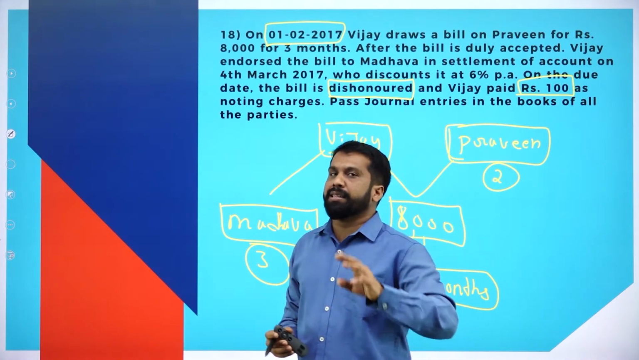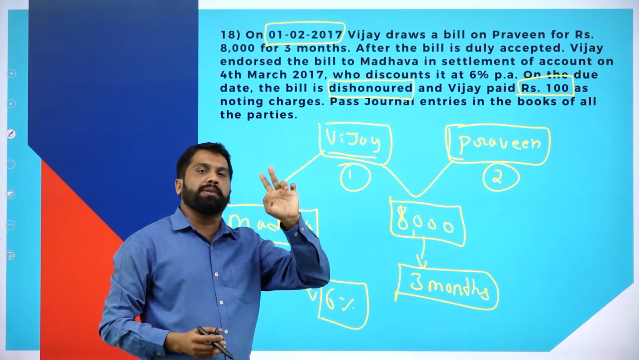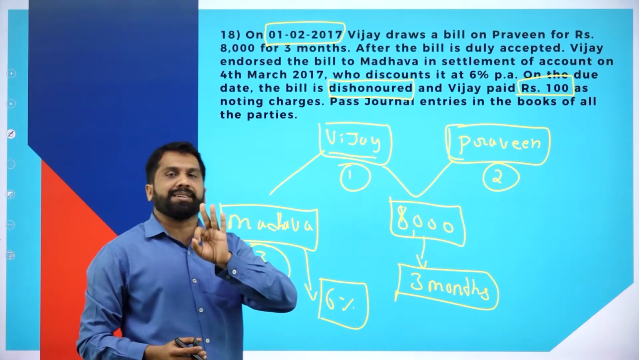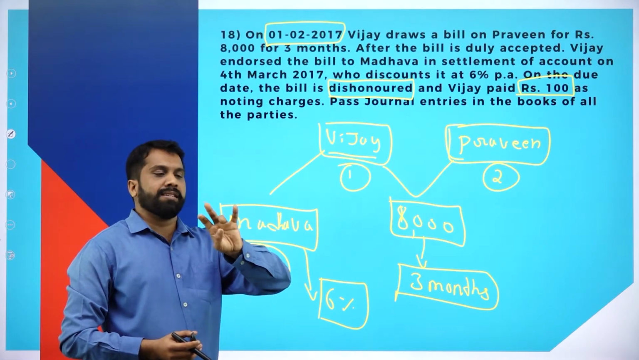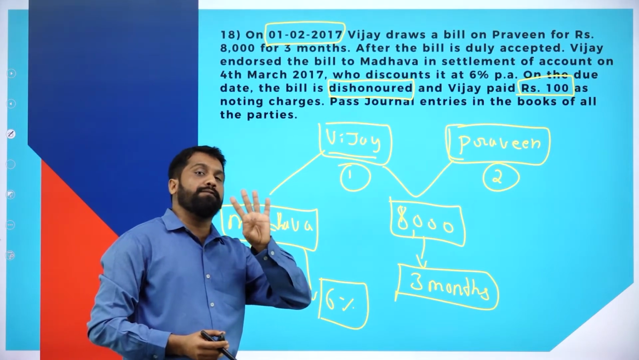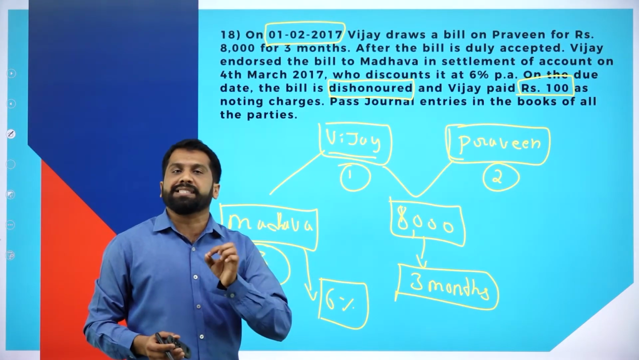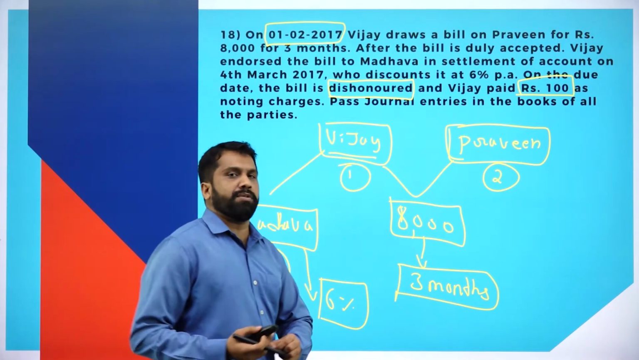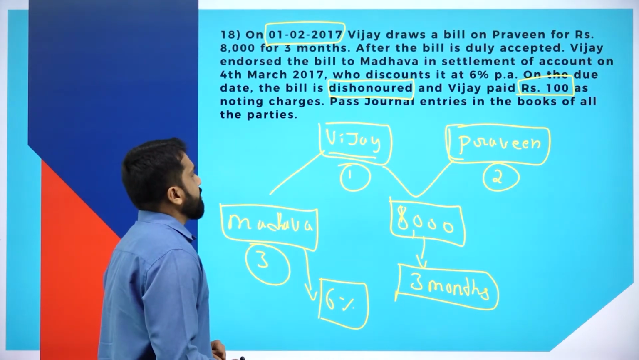In this, remember, the bill is discounted, concept number 1. The bill is dishonored, concept number 2. And noting charges paid, concept number 3. Endorsement is there, discount is there, dishonor is there, noting charges is there. Sorry, not 3. All 4 concepts are included in this problem. You go back to your session 13. In that also we have discussed all 4 concepts. The same procedure will be followed, but the names and amounts will be changed. We'll go for the answer.